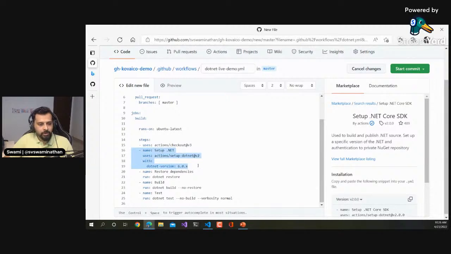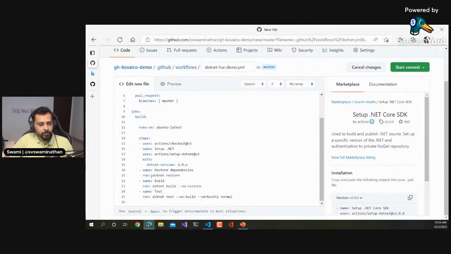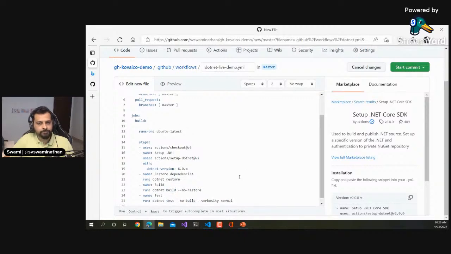So set up .NET, and then what we will do is run restore dependencies. What this step basically does is install this .NET SDK into this particular Ubuntu VM, so we will have .NET available in the path. That is when you are able to say dotnet restore, it will understand the .NET SDK is present and do the restore, and then dotnet build will do the build, and dotnet test will do the test for us.